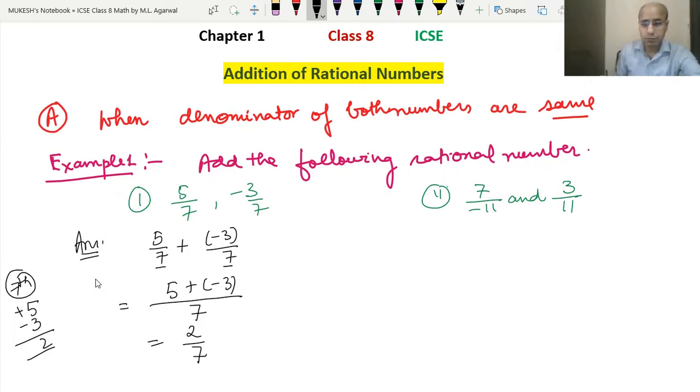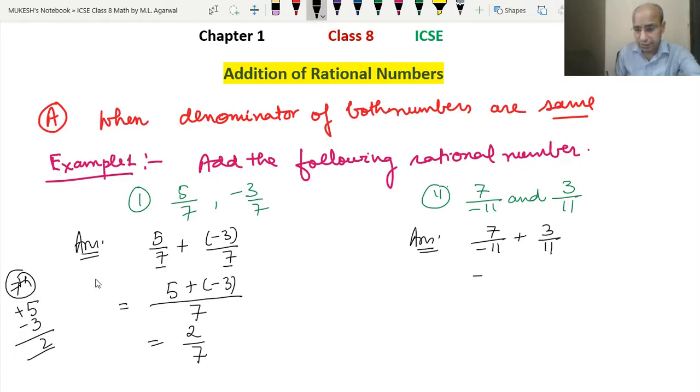Now we will do the answer of the next one. Here we have been given 7 upon minus 11 plus 3 upon 11. In this example, the denominator has been given as a negative number. I told you in the last class that whether the minus is in the denominator or the numerator, the whole number becomes negative.